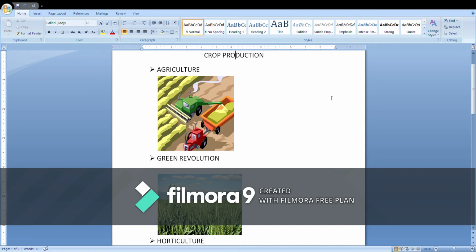Today we are studying crop production. We get nutrition from food, and this food is obtained from plants and animals. We have already studied it in the last class. Now, the science that deals with the growing of crops and rearing of animals for human use is called agriculture.